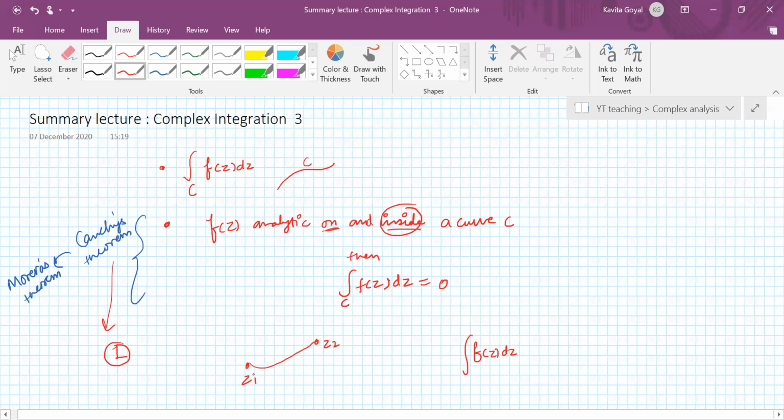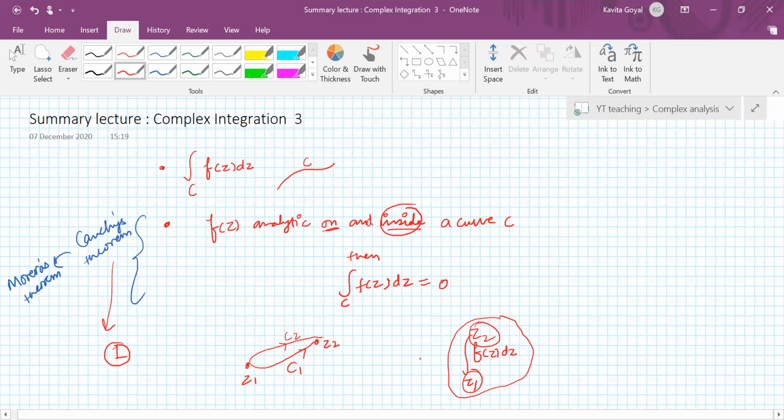It means that going from z1 to z2 along path c1 is the same as going along some other path c2. So if f(z) is analytic, this integral from z1 to z2 makes sense, because you don't have to specify the path, since the integral is path independent. Is that clear? Yes, ma'am.